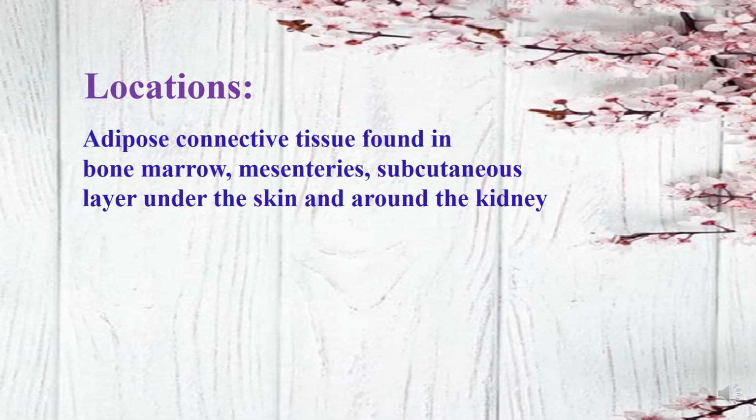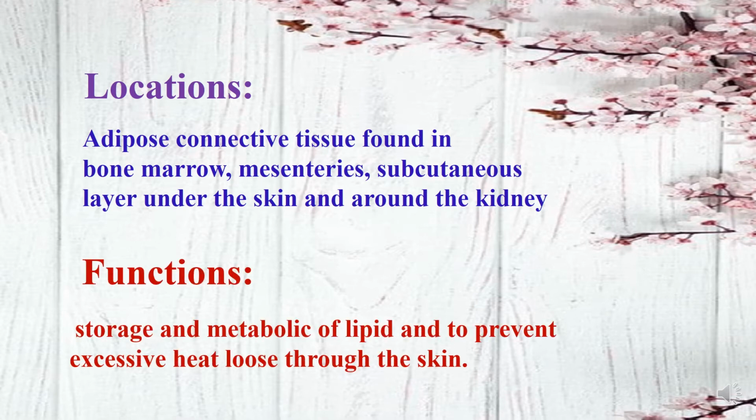The locations of adipose tissue are the bone marrow, mesentery, the subcutaneous layer under the skin, and around the kidney. The functions of adipose tissue are storage and metabolism of lipid, and to prevent excessive heat loss through the skin.